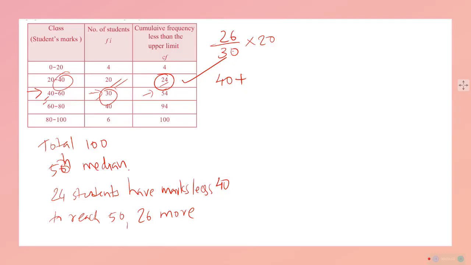तो what we will do? We will find out 26 out of 30 of 20. When we solve this, we get 8 3s are 24, 9 3s are 27, 8 3s are 24, balance 2. 20 will be having 6 3s are 18, 20, 8.66 into 2.